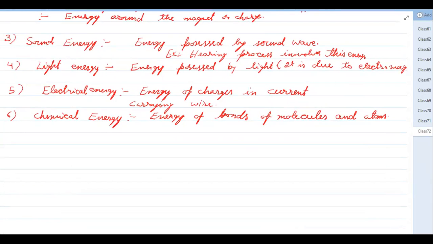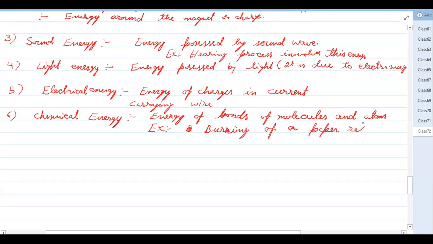Another example is burning of a paper, which releases chemical energy as heat. Then we have heat energy.